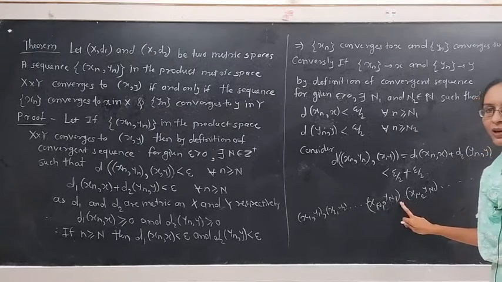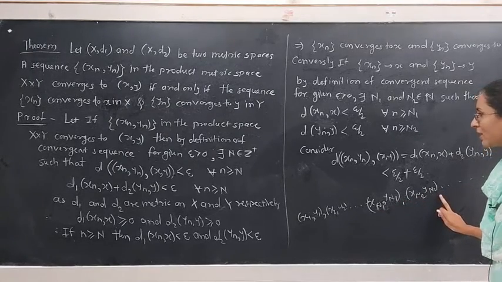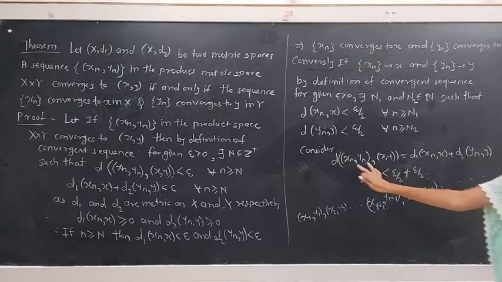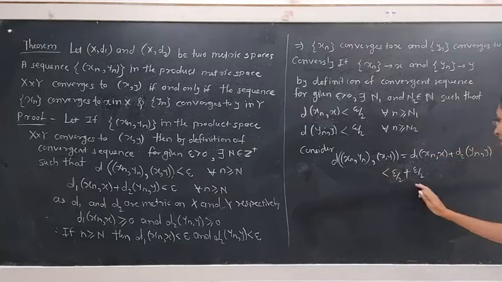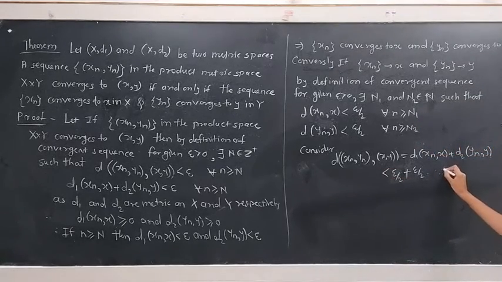Hence, if we choose the maximum of these two natural numbers, namely n1 and n2, then after the terms (xn1, yn1) or (xn2, yn2), the difference between (xn, yn) and (x, y) will be less than epsilon. So this inequality is true whenever we take n greater than capital N, which is the maximum of n1 and n2.